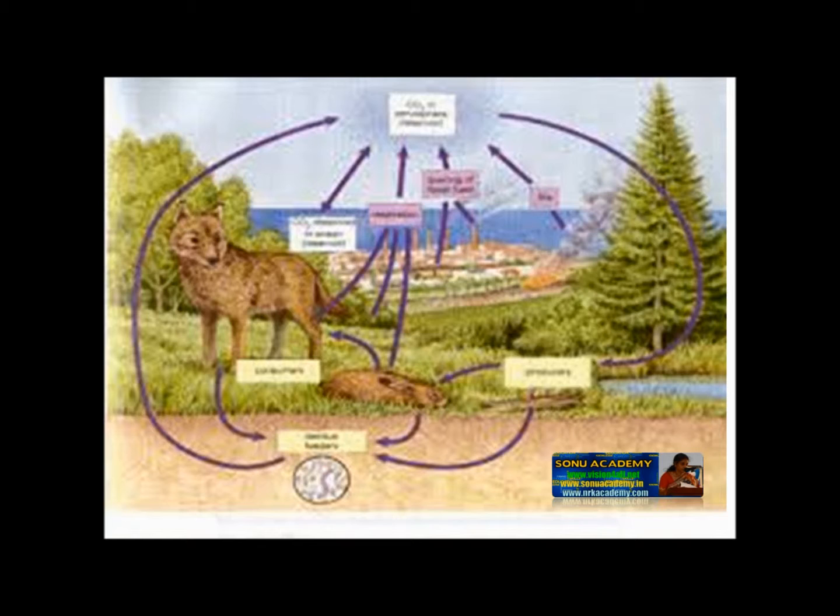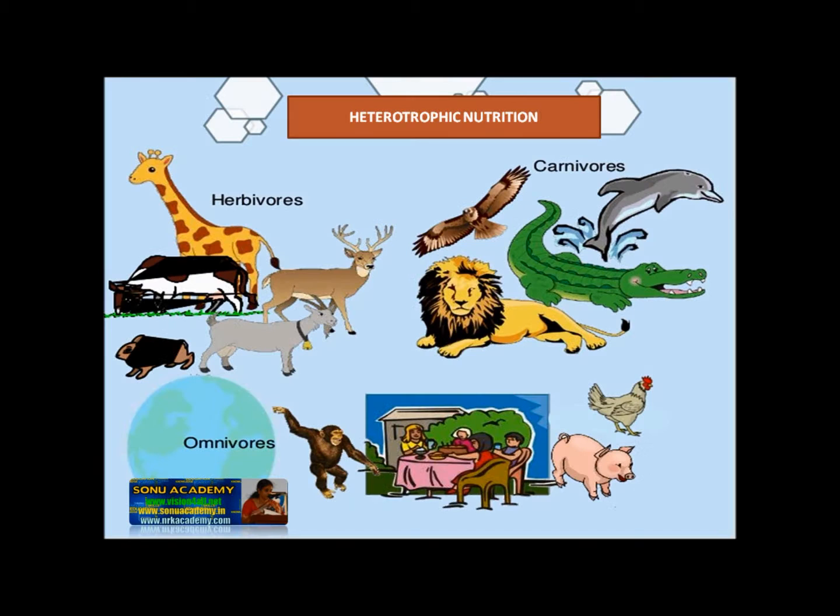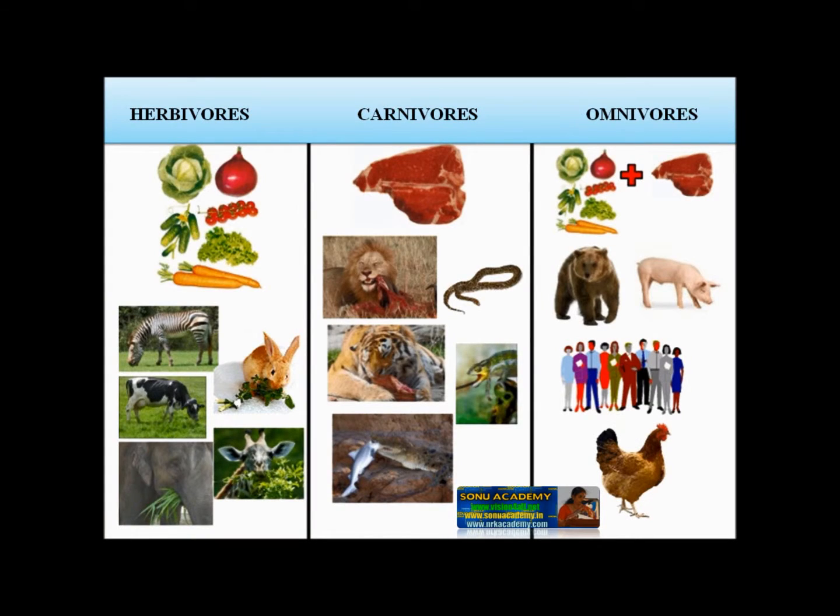Those which live on dead organisms decompose and degrade the complex molecules present in the dead organisms to simple molecules and absorb these molecules through their body surface. These are called saprophytes. All animals are heterotrophs and depend on other organisms for the supply of their nutrient requirements. Hence, herbivores obtain the required nutrients from the plants, carnivores from animals, and omnivores from both plants and animals.